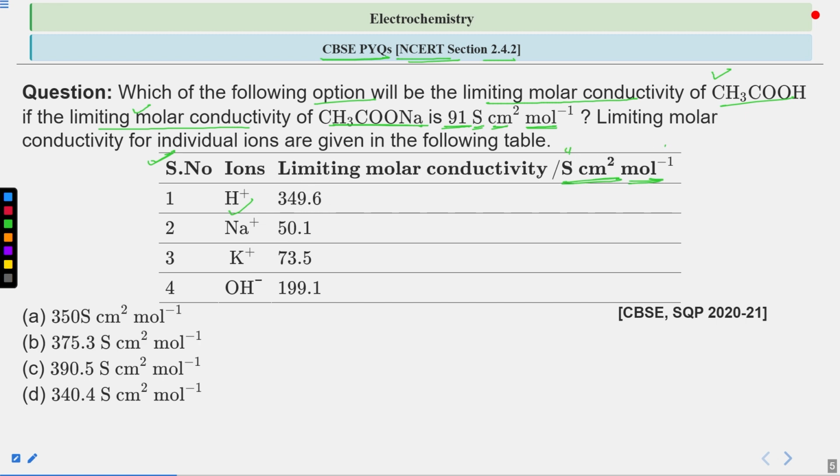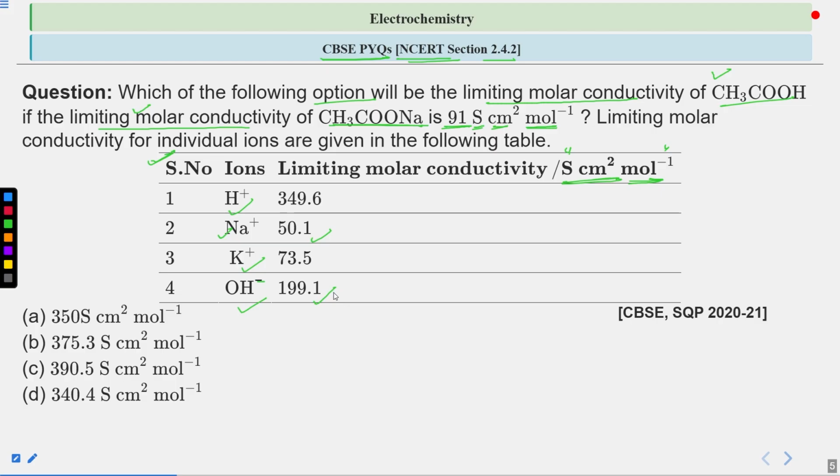This is the unit of limiting molar conductivity measurement, S representing Siemens. The next ion is Na⁺, which you can get from the sodium acetate, whose limiting molar conductivity is given as 50.1. Potassium positive ion has 73.5 limiting molar conductivity value. And then we have OH⁻, which has 199.1 limiting molar conductivity value.